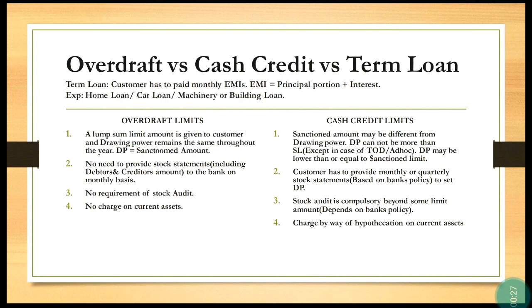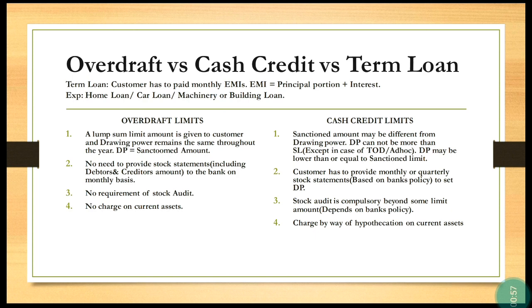So first we will start with term loan. What is a term loan? A term loan is a long-term loan, meaning it's a loan provided by the bank for a tenure of more than 1 year. Examples of term loans are home loan, car loan, machinery and building loan, etc. Under a term loan we have to pay a monthly EMI. EMI is equal to principal portion plus interest.